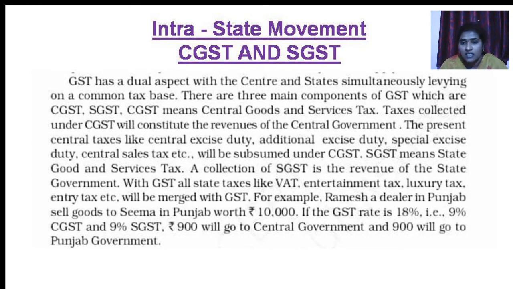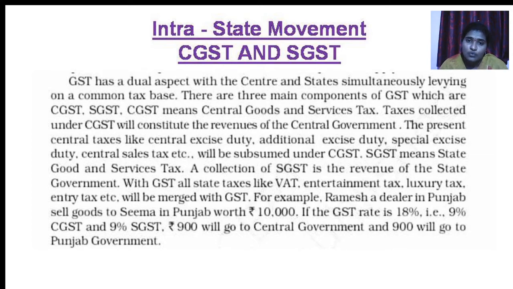Similarly, SGST is nothing but State Goods and Service Tax. Taxes like VAT, value added tax, entertainment tax, luxury tax, entry tax, etc. These are the state taxes which are to be merged with GST.